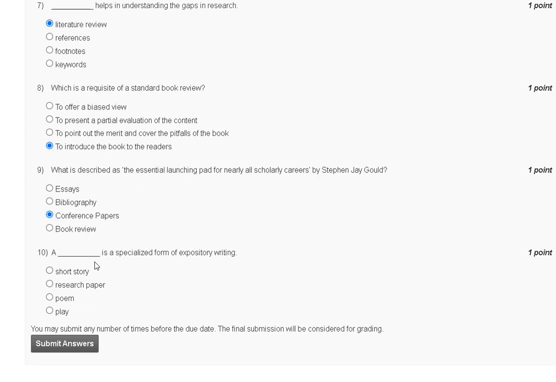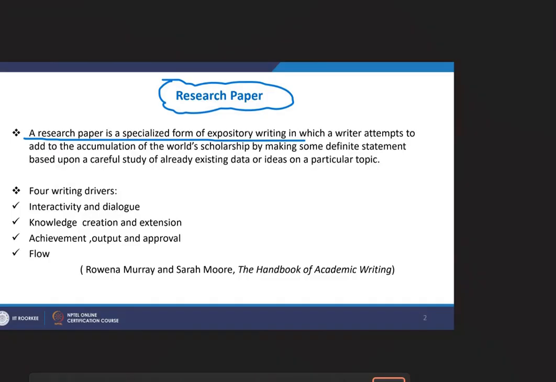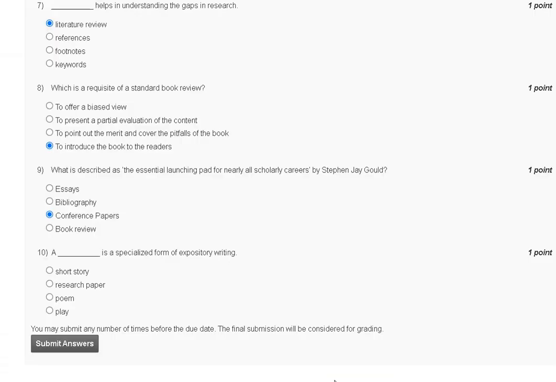Question number 10. A dash is a specialized form of expository writing. First, short story; second, research paper; third, poem; fourth, play. So the explanation of question number 10 is here. A research paper is a specialized form of expository writing. So the correct answer to question number 10 is option number B.